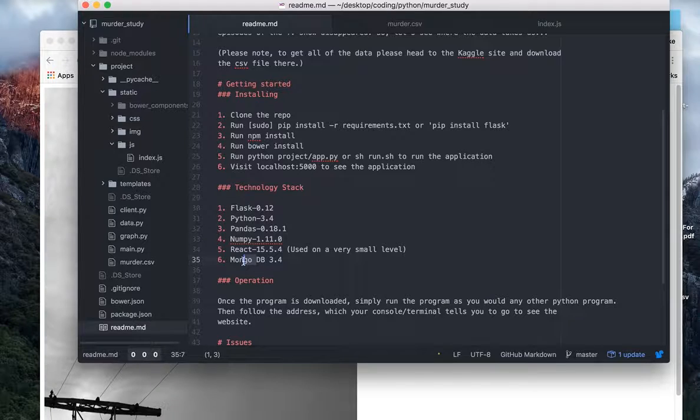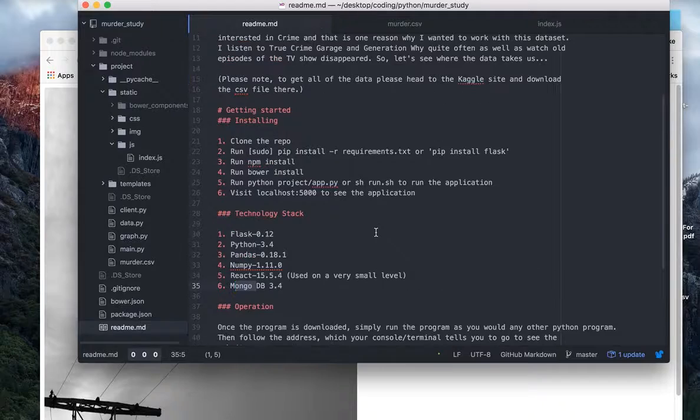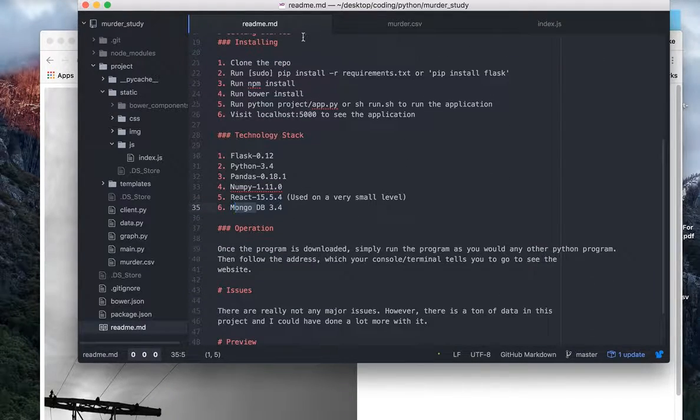I also used Mongo for my user authentication system. So that's all the main technology stack there. And I used, of course, npm and Bower to install all the dependencies and everything like that, with instructions here on how to do that. But yeah, that's basically it for this part of it.